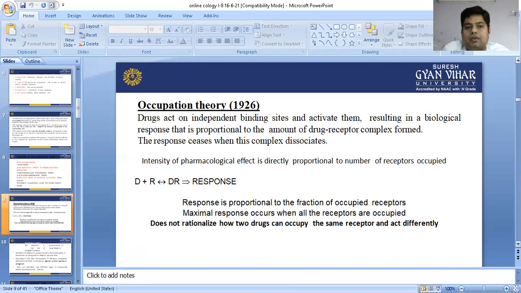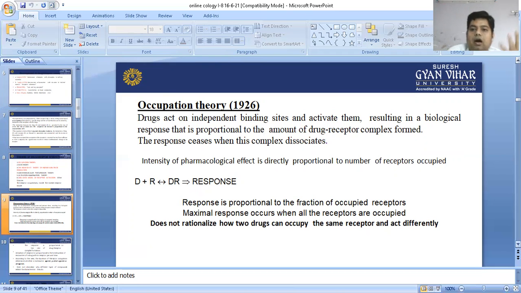In the occupation theory, in 1926, the drug acts on independent binding sites and activates them, resulting in a biological response. That means the drug acts on independent binding sites, meaning receptor sites, and activates them, resulting in a biological response that is proportional to the amount of drug receptor complex formed.